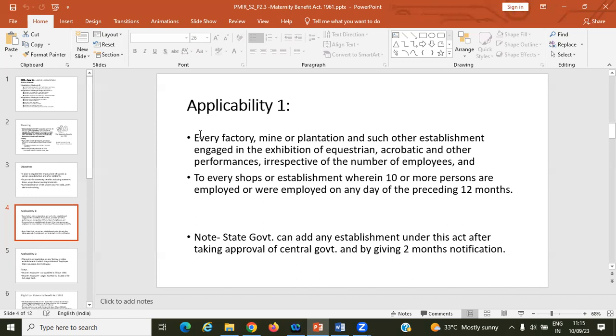Based on that, other establishments and organizations can be included in the act.